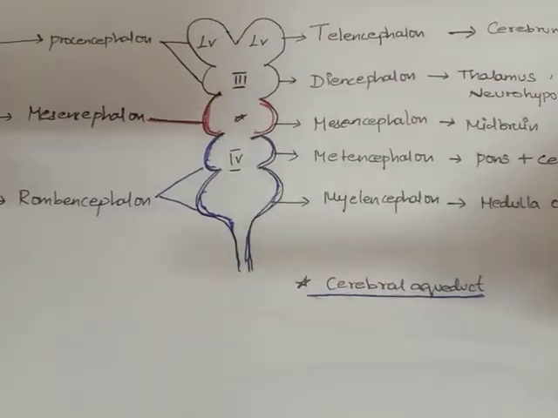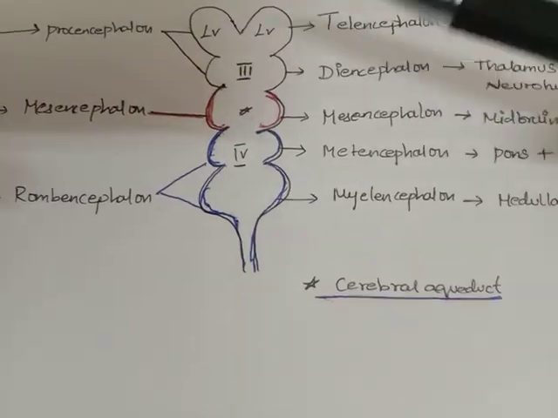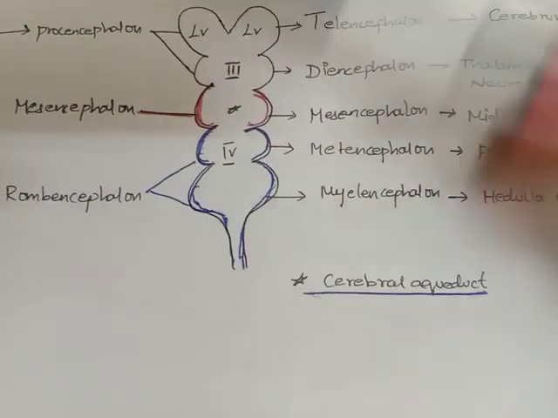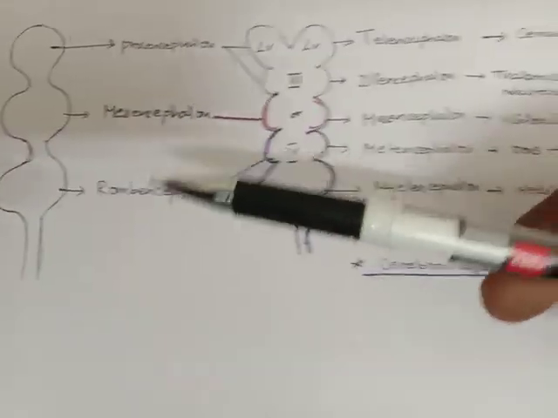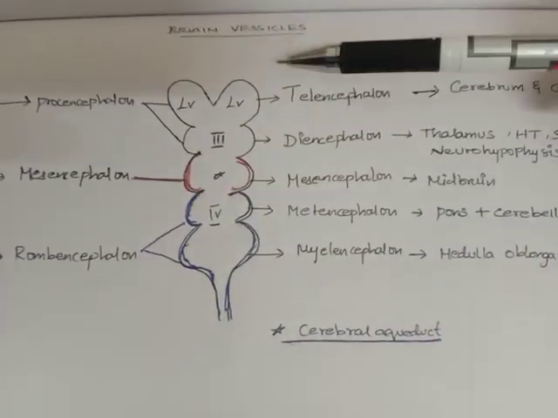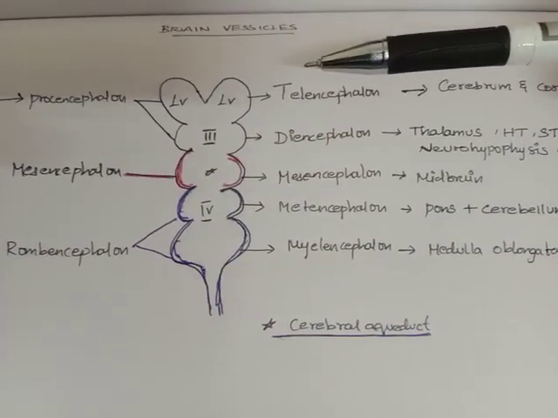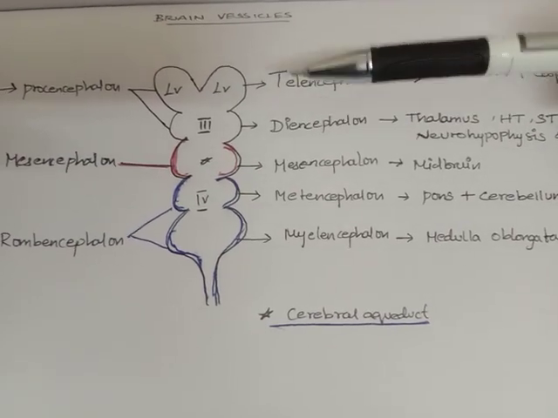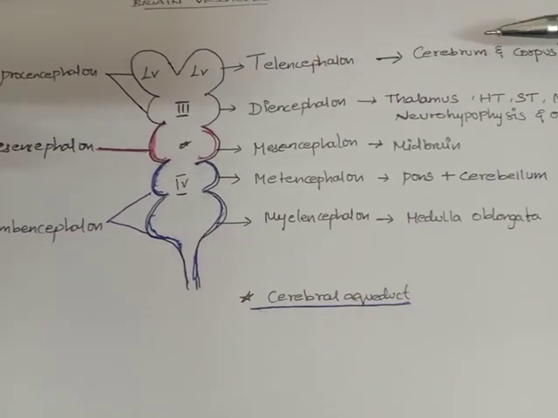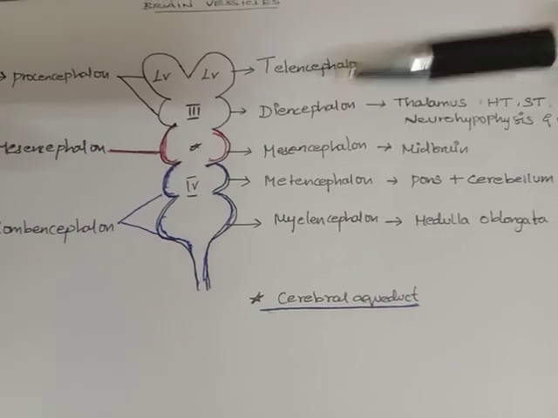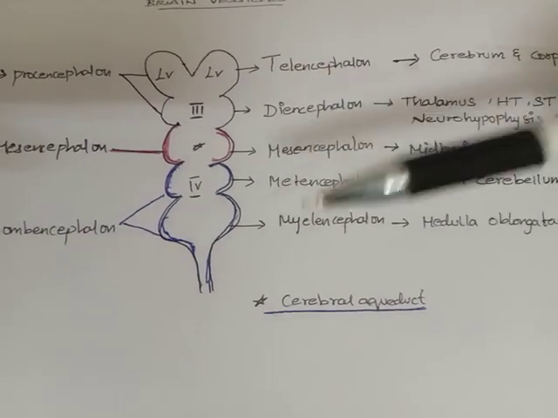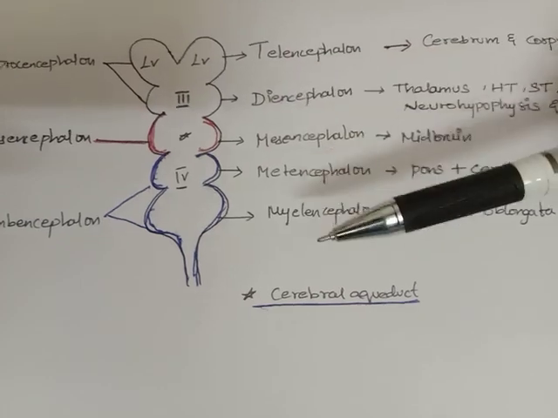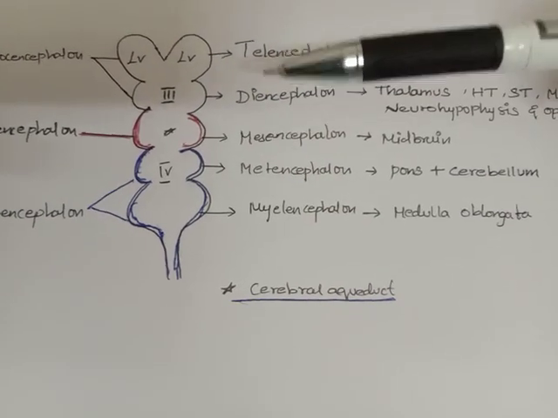Just note down the brain vesicles and what parts they contain. The first brain vesicles are divided into three parts: prosencephalon, mesencephalon and rhombencephalon. The second brain vesicles are divided into five parts. The prosencephalon is divided into the telencephalon and the diencephalon, then the mesencephalon. Next, the rhombencephalon is divided into two parts: the metencephalon and the myelencephalon. You have to remember all this.